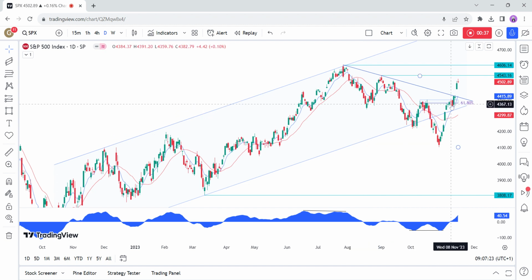Now, on the daily chart, we can see that the S&P 500 broke above this key trend line following the miss in the US CPI report and is now near a swing point resistance. This rally looks overstretched though, as depicted by the price distance from the blue 8 moving average here. In such instances, we can generally see a pullback into the moving average or some consolidation before the next move.